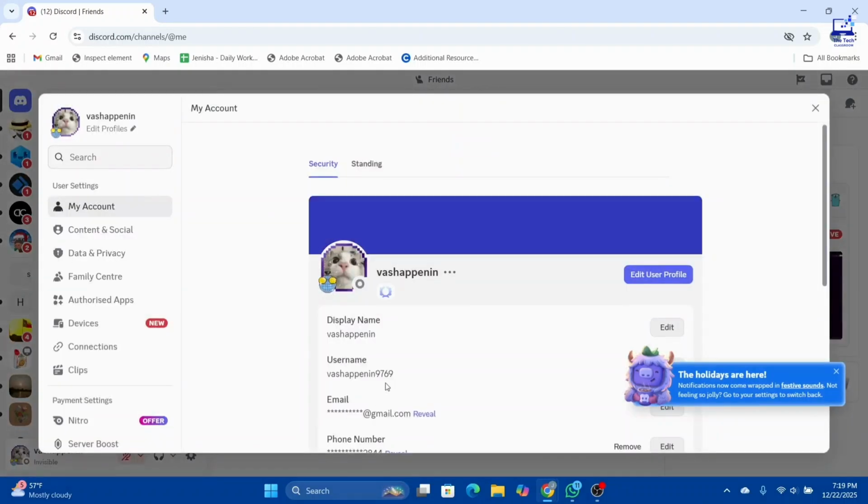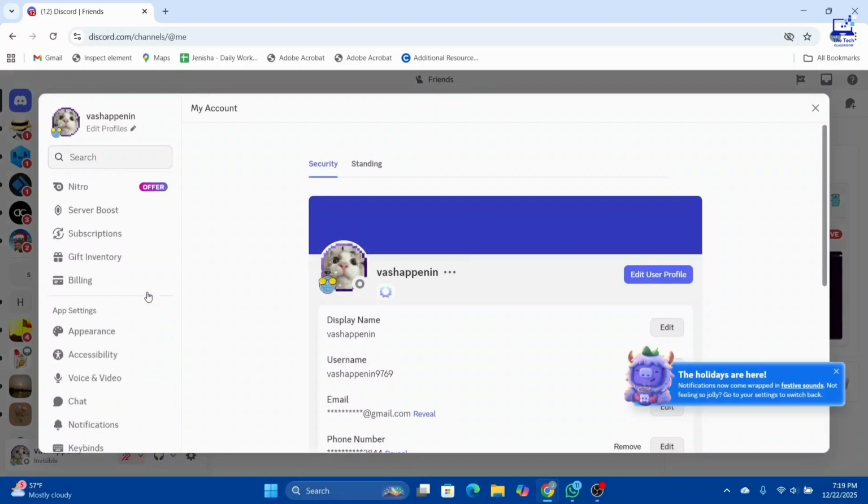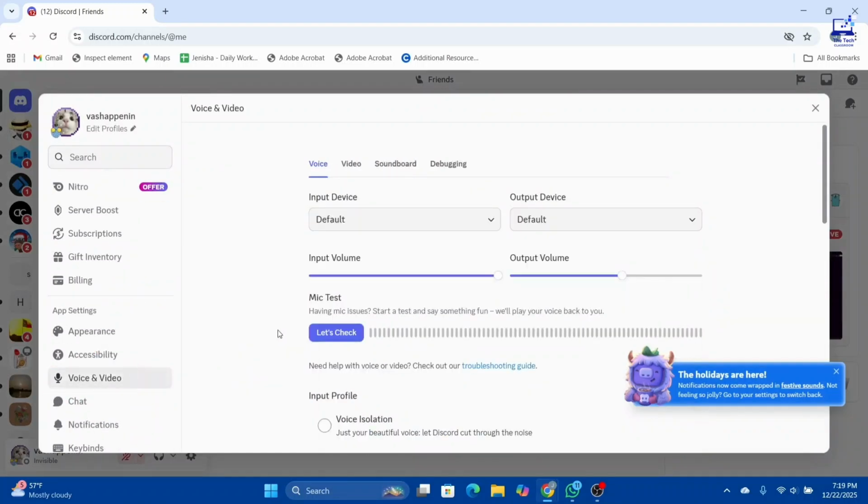And after you go to your user settings, go to the voice and video section. Within voice and video, under output device, select your headphones and your speakers and do not leave it on default, a very common issue. And check out the sound. If that is it, you can just go over and check by clicking on this.